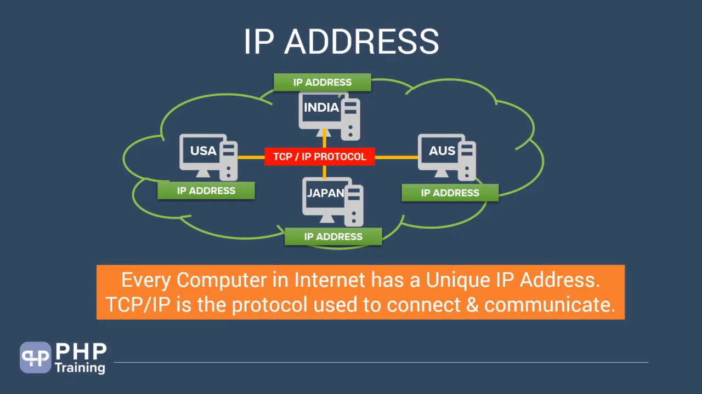So every computer in the internet has a unique IP address, and TCP IP is a protocol used to connect and communicate. Remember these definitions: what is an IP address, what is TCP IP, what is the purpose of TCP IP, how IP addresses are assigned to computers, and why you need a unique IP address in the internet, which is just to find themselves and establish a communication.